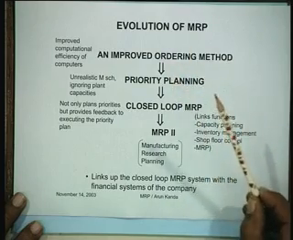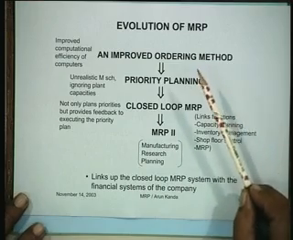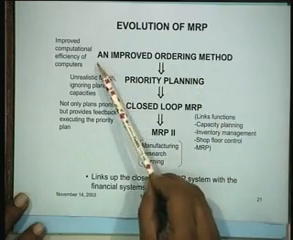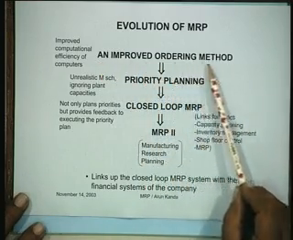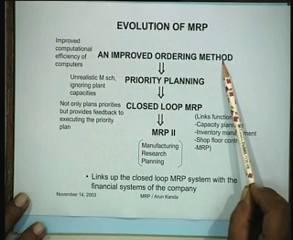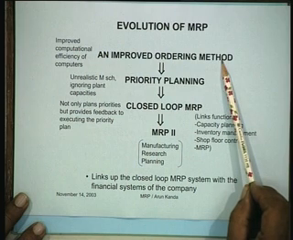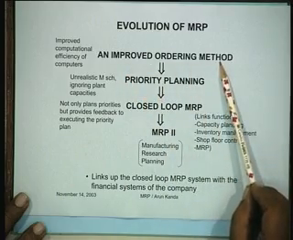Now the MRP system that we have discussed is the basic system which talks only about determining the material requirements. That's why it's called material requirements planning. Now there is an evolution of MRP that has taken place. What is the evolution? The first thing that happens with a typical MRP system is that it becomes an improved ordering method. You tend to order things only when you need them. So you are progressing towards, in some sense, just in time, right? So this is becoming an improved ordering method.